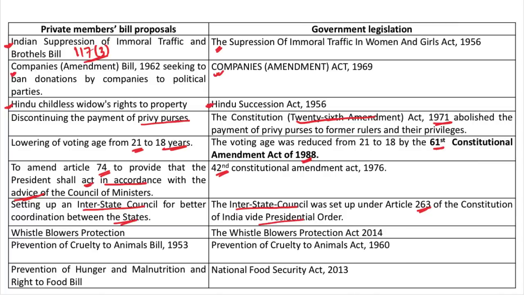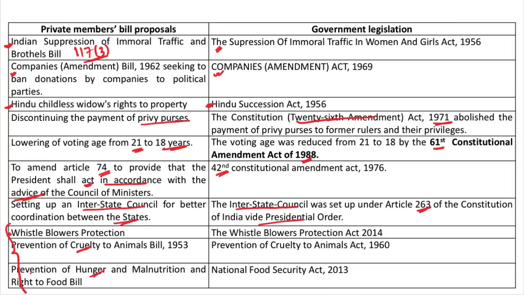Similarly, whistleblower protection, prevention of cruelty to animals, prevention of hunger and malnutrition and right to food, transgender rights, for instance, all these have been demanded by private member bills. All these socially, economically important issues sometimes remain untouched by the public bills. Focus on these is brought by private member bills.